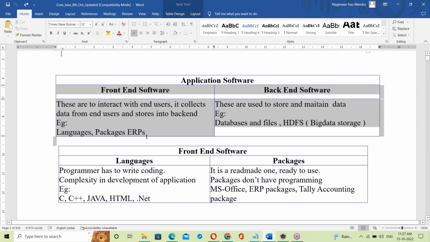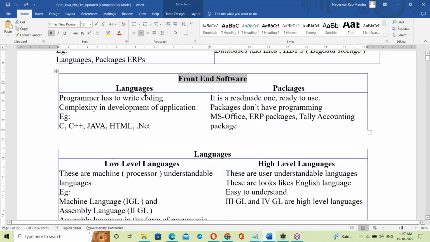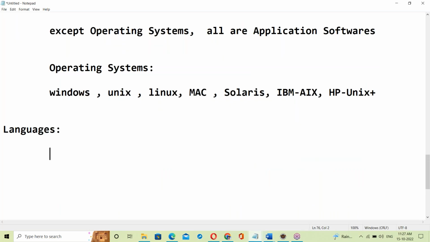Then moving to the front end. In the front end, there are languages and packages. Java is a language, so now I am moving to languages. What is a language? It's a media of communication, right? Language is a media of communication between two things.